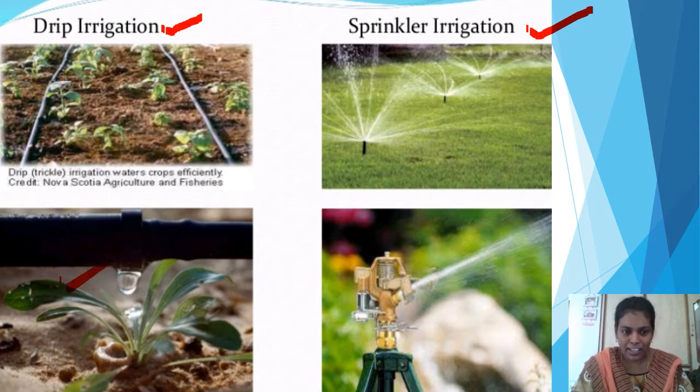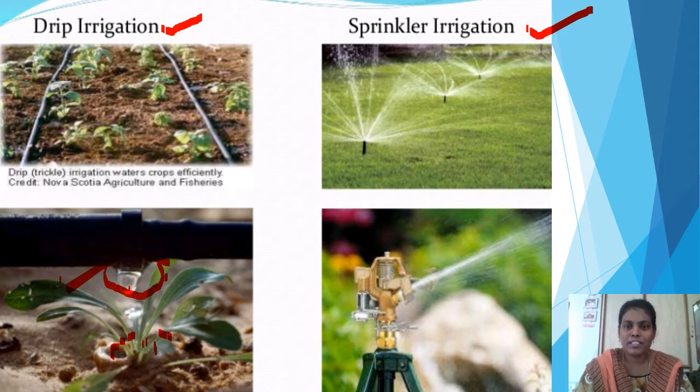Here and there holes are present, and these holes are present at the base of the root system of the plant. At every base of the plant, drop by drop, water is supplied to the plant directly to avoid wastage. By using this drop system, the plant can grow healthily.